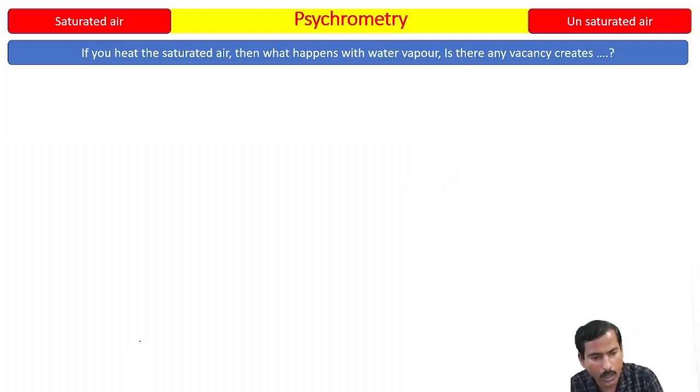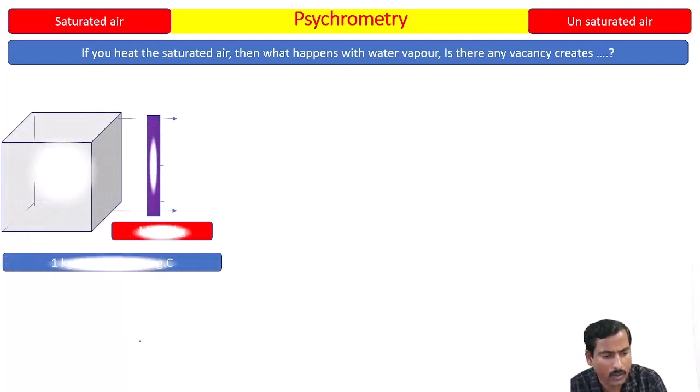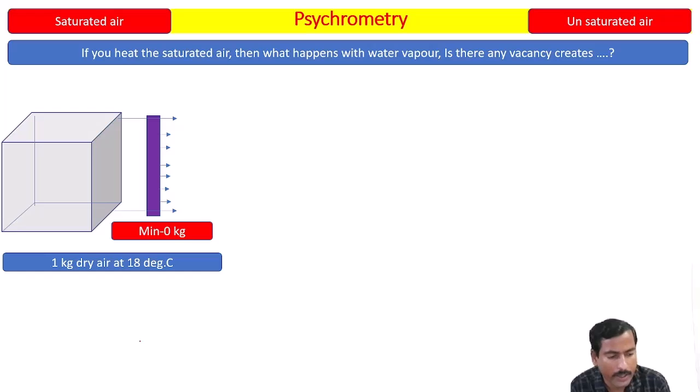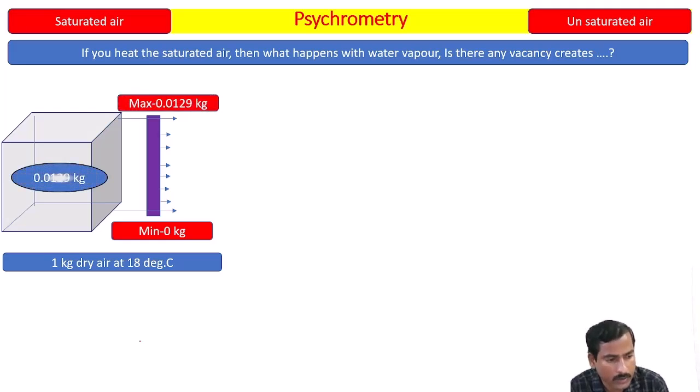Now, in the same way, if you heat the saturated air, what happens with the water vapor? Is any vacancy created? Please try to understand, in the reverse way. I have taken 1 kg of air at 18 degrees Celsius. If it has 0 kg of water vapor, what is it called? Dry air. What is the maximum capacity? 0.0129 kg. How much water vapor is it carrying? 0.0129 kg. Now tell me, the air is carrying water vapor equivalent to its maximum capacity at that particular temperature. This is called saturated air.